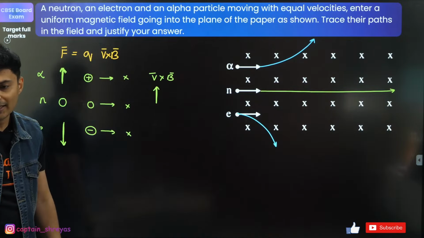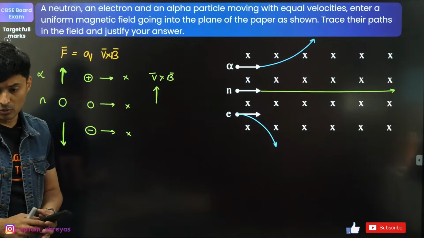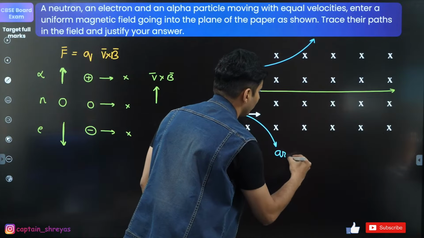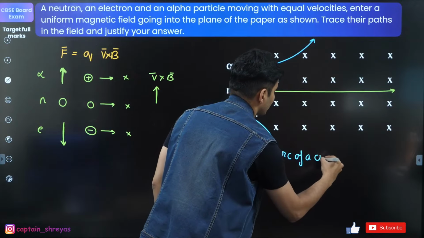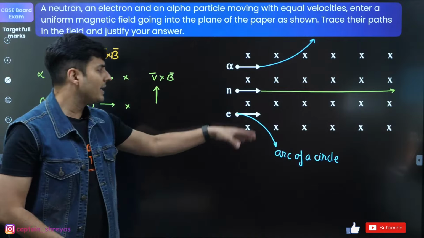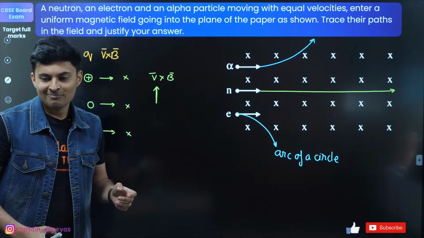Excellent. No, it's not going to be helical, it is going to be a uniform circular motion. It will be an arc. These are basically arcs, arc of a circle, guys. Circular motion. Okay, very, very important. But whose radius will be more? Alpha or electron? Whose radius will be more?